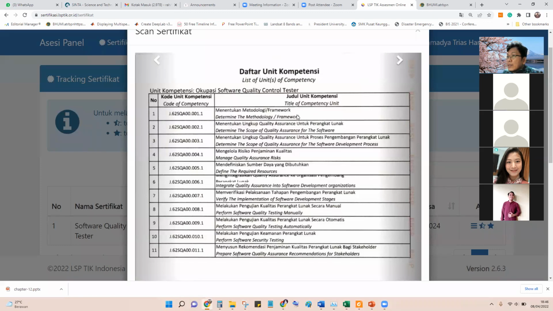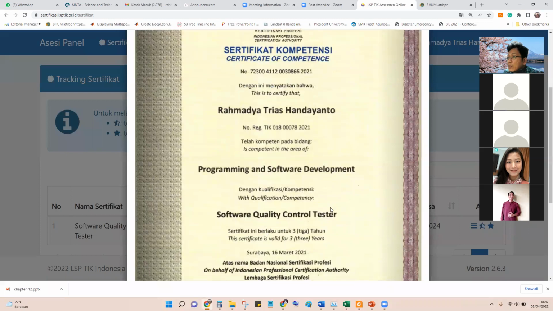This is usually for the analysis: scope and process, quality assurance, risk, resource integrity, security testing. This is using automatic test tools for testing, or also manually. So you have to have the competency to test manually or automatically as a software quality control tester.